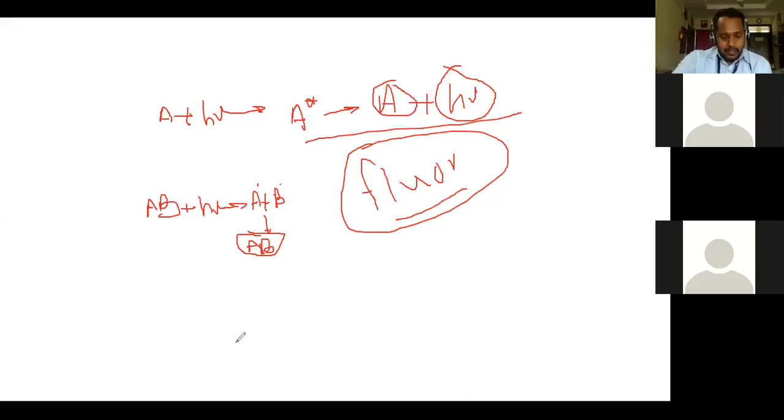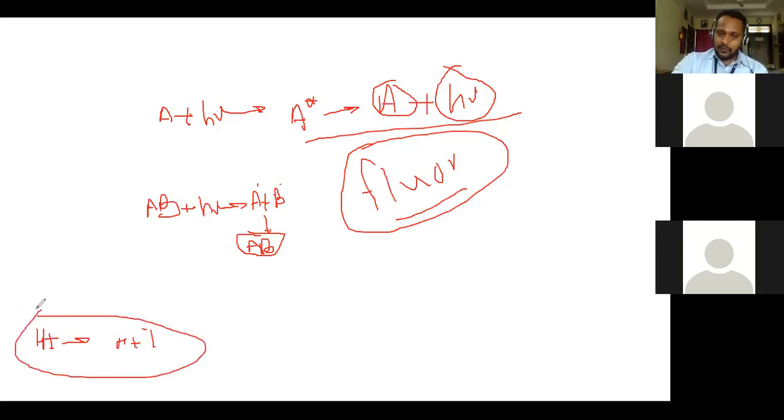The best example of a reaction having low quantum yield, showing deviation according to Stark-Einstein's law, is decomposition of HI or HBr. HI or HBr's decomposition leads to formation of H and I. But this is not a simple mechanism. It has a slightly complex mechanism that we will discuss in the next video. Another example is polymerization of anthracene. In the polymerization of anthracene, the quantum yield of our reaction is very low.